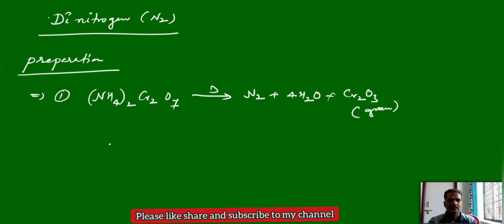Apart from this, you can take other ammonium salts like ammonium perchlorate, NH4ClO4. If we heat it, again an ammonium salt, you will get nitrogen, along with some other byproducts.